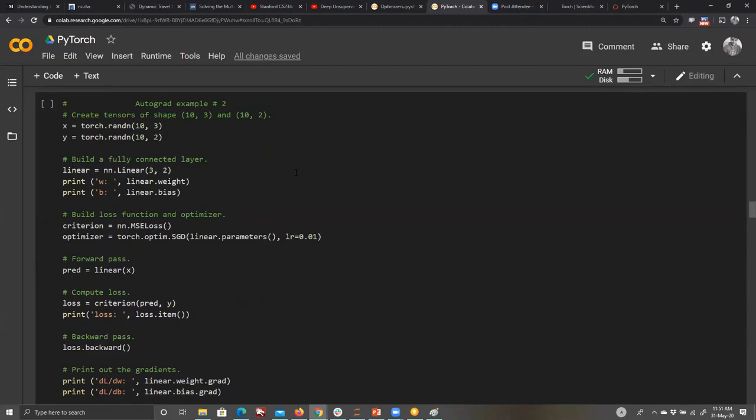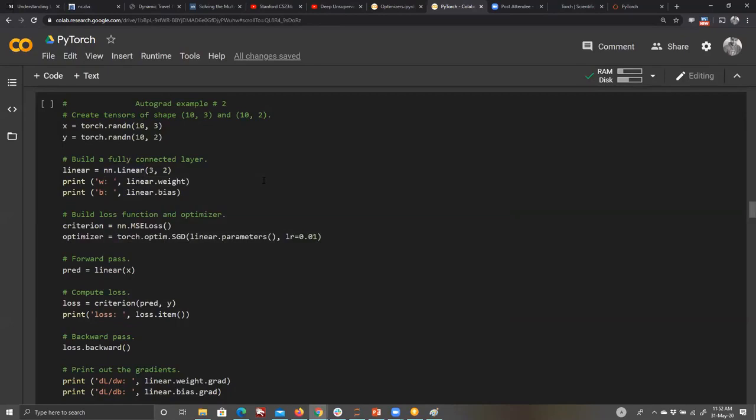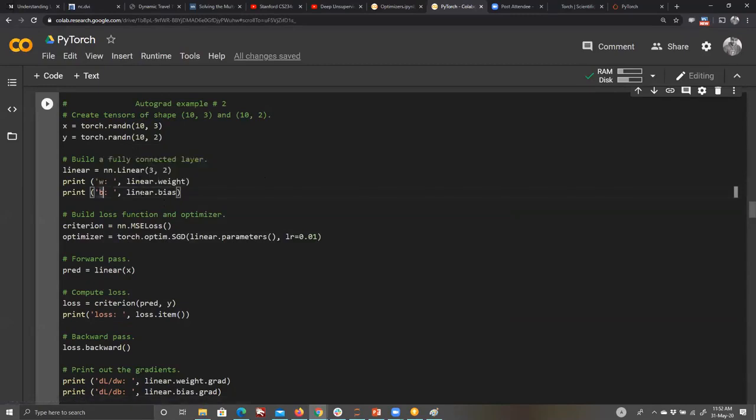So x and y are two arrays, or tensors, of shape 10 by 3 and 10 by 2. X is your input, y is your output. Let me build a fully connected layer. I will explain what the layers are and everything, don't worry. A linear layer means a dense layer, basically nothing else. In a linear layer, the equation is x A transpose plus b. A is basically your weights, but we will use our terminology W and b. So linear.weight and linear.bias.